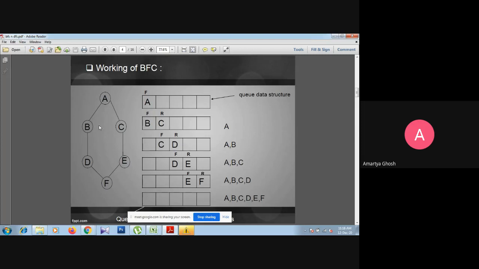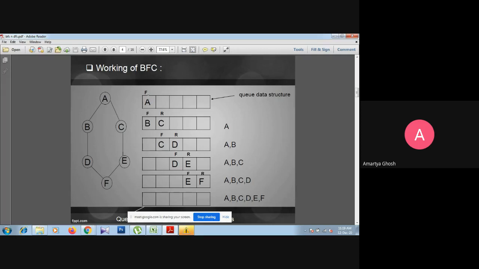But because there is no connection between B and C, we cannot move from B to C or B to E or B to F. Understand? So this rule should be coming from the graph itself. So first of all, suppose we choose A. According to alphabetical order, we just choose A, and